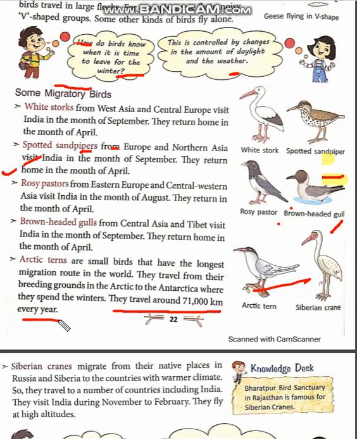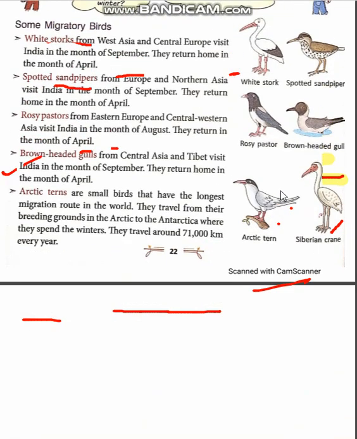Such a long distance this bird takes to get the favorable condition. It's a small bird that has the longest migration route in the world. This bird travels from its breeding ground in the Arctic to the Antarctic, where it spends its winters. Now move to the others.